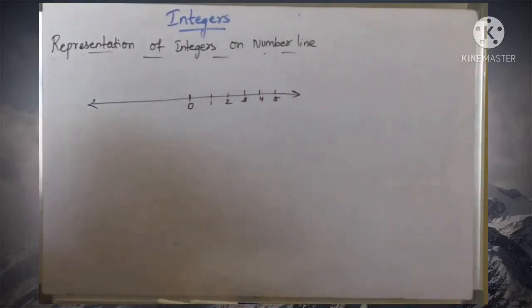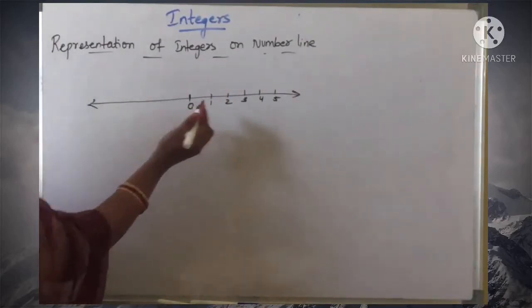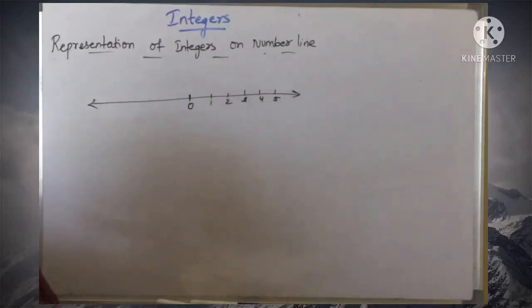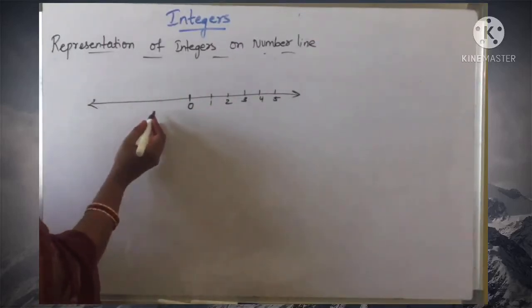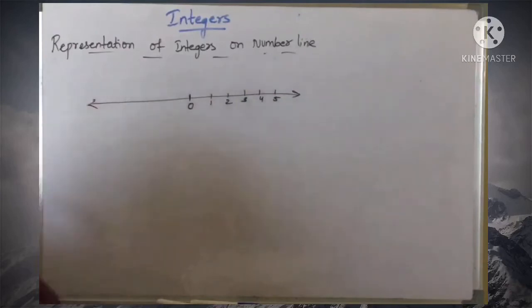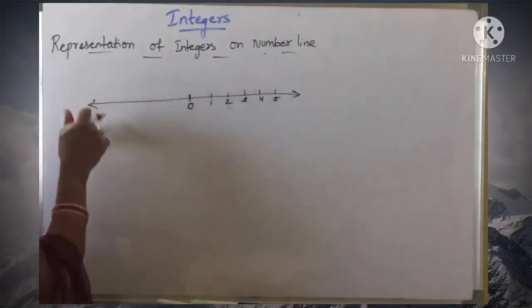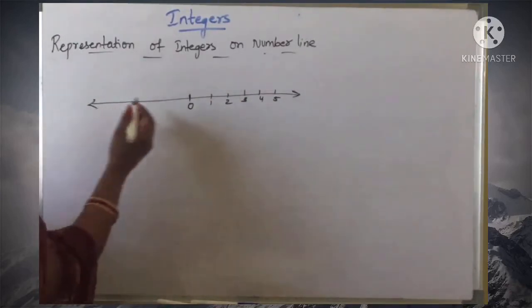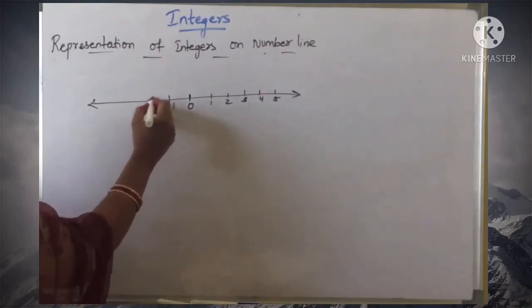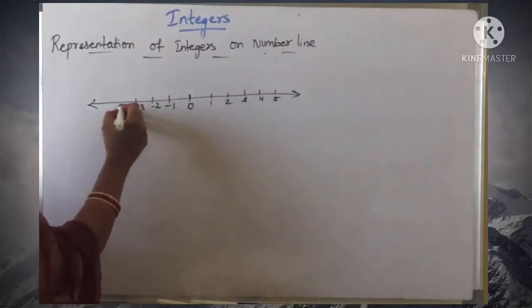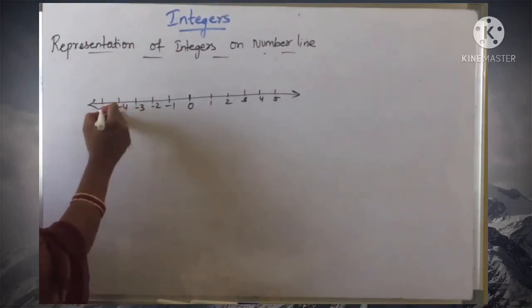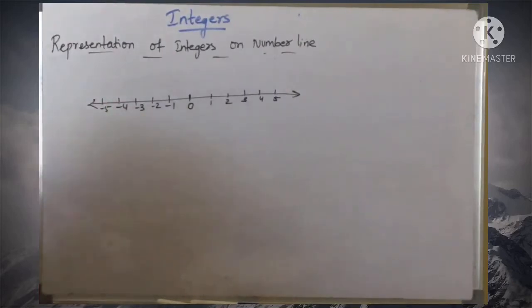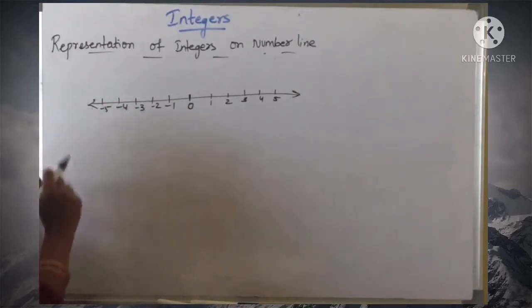Right? And here, since negative numbers are opposites of positive integers, we represent negative numbers in the opposite direction, that is on the left side of 0 in the number line. So on the left side, -1, -2, -3, -4, -5, and so on. Here, this is the number line for integers.